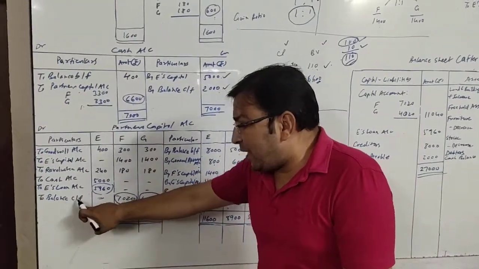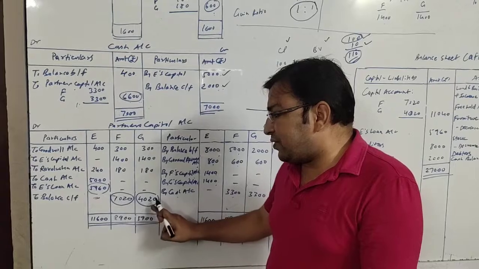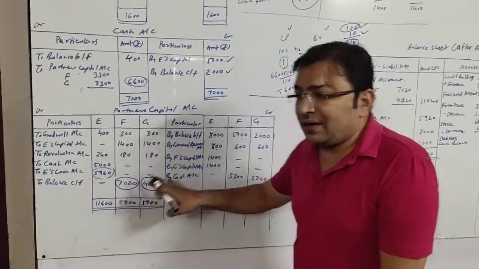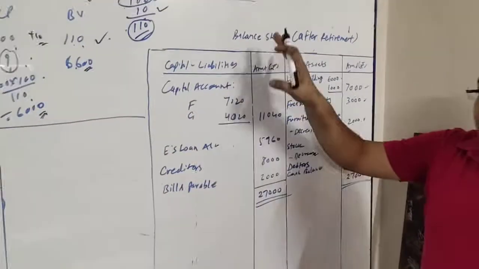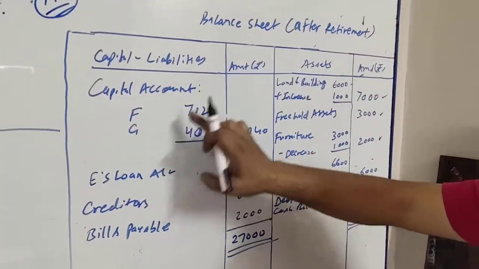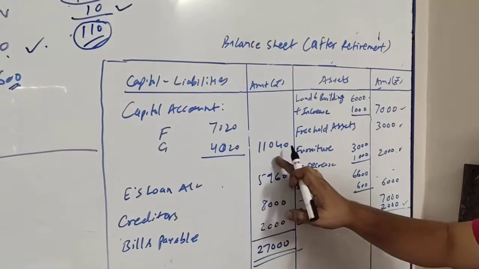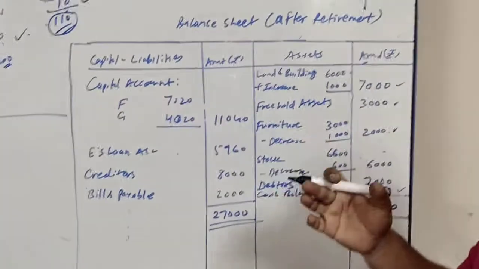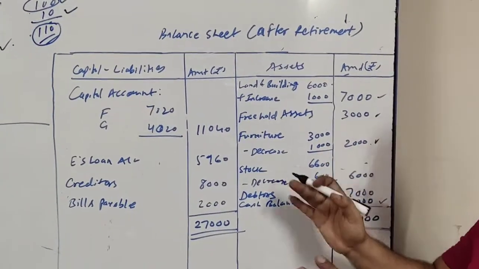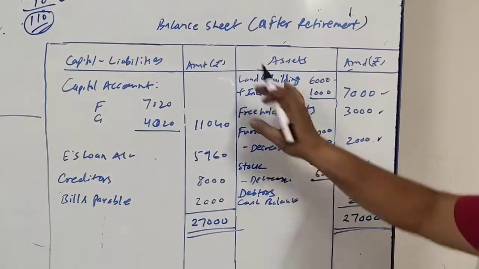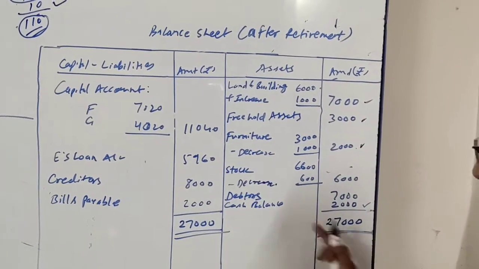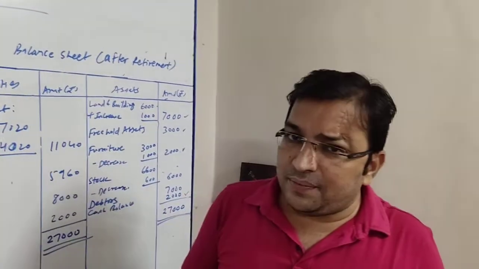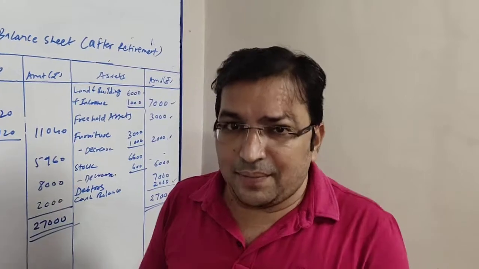So I will write here, to balance carry forward, 7,020 and 4,020. This closing balance of capital will be written in the balance sheet as capital. So capital account 7,020, 4,020, total 11,040. Okay, now we have finished the sum. This is the time to find the total of the balance sheet. When I make the total, I get 27,000 on both sides. So this is how we have to solve sum number 15 of retirement.